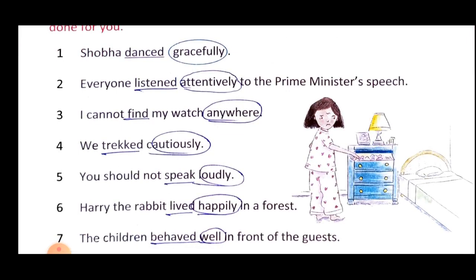First question is Shobha danced gracefully. What she did? She danced. So dancing is your verb. How she danced? Gracefully. Gracefully is your how adverb.